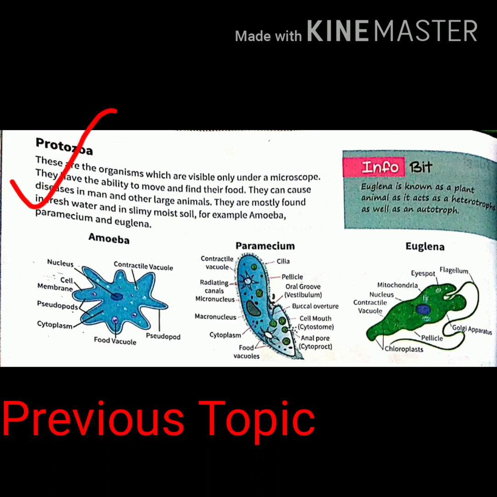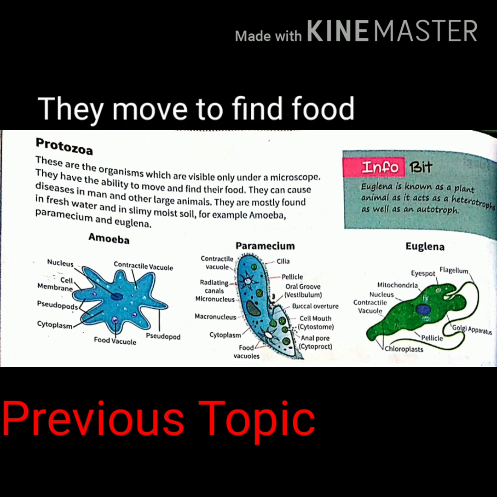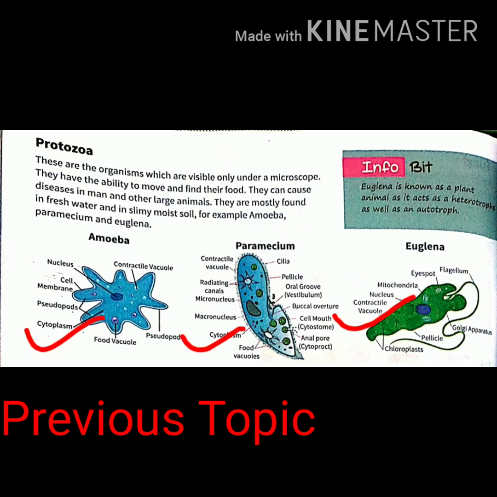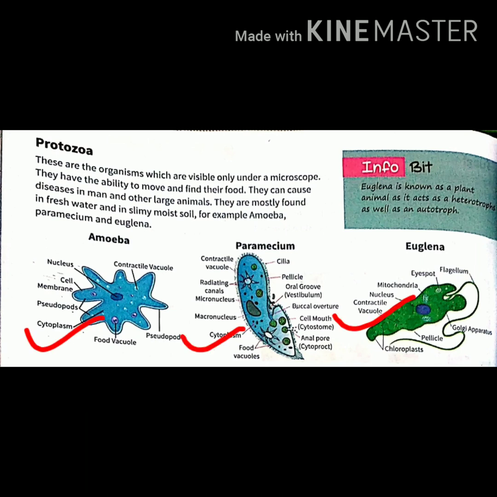So the first we discussed was protozoa. Protozoa are the organisms which are only visible under a microscope. They have the ability to move to find their food, and they also cause diseases in man and other large animals. They are mostly found in fresh water and moist soil. Examples of protozoa are amoeba, paramecium and euglena.